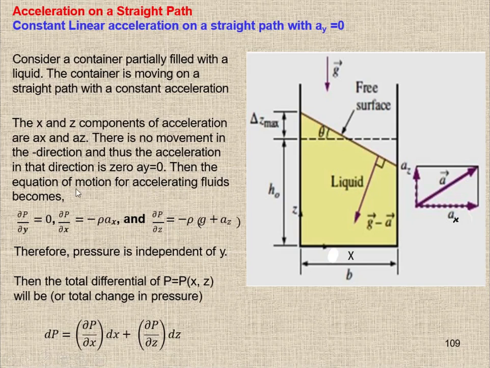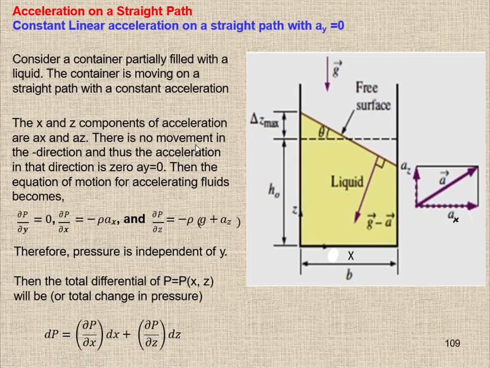Then the equation of motion for accelerating fluid becomes, since the change in pressure is 0 because there is no acceleration in the y direction. There is acceleration in the x direction, so the change in pressure ∂P/∂x will be equal to this, and there is acceleration in the z direction, so ∂P/∂z is equal to this. Okay, this we derived from the previous derivation in the previous slide.